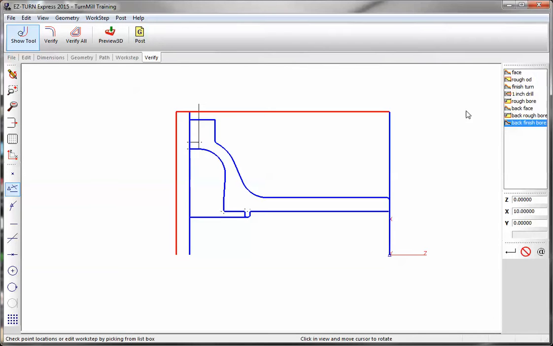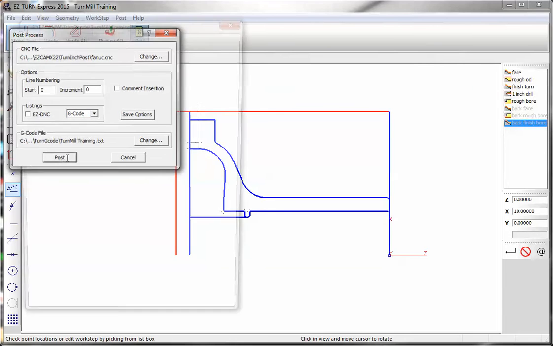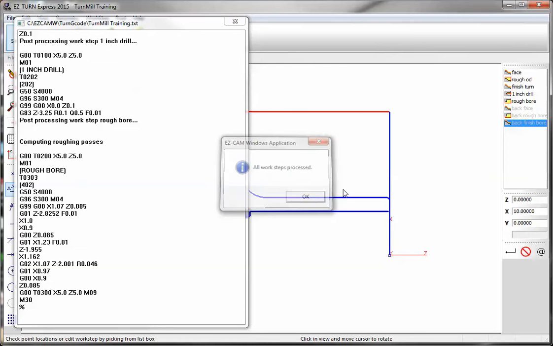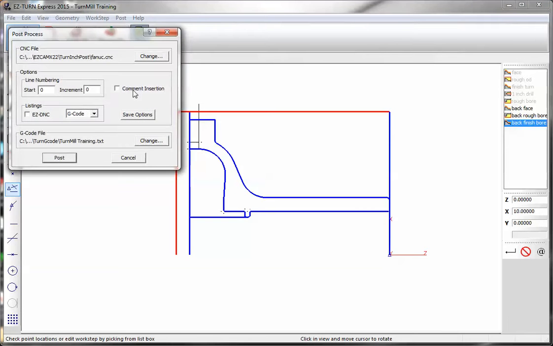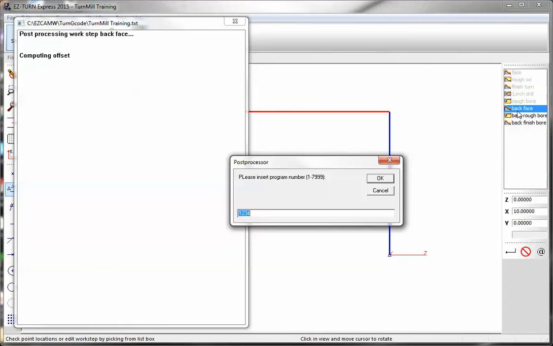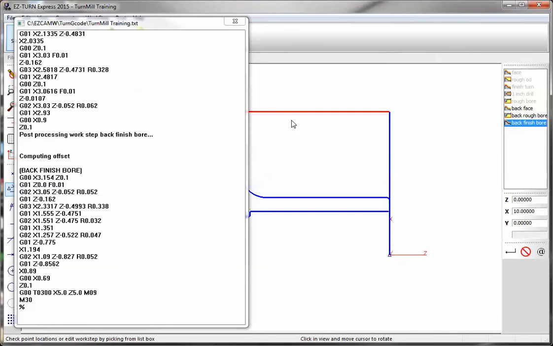Now if I want to post my G-code, I would turn off the back operations, hit post. I'm just going to show the G-code, save that. So as you can see, we posted the first 5 operations. Then we turn these off by right mouse clicking on them. Turn on the back operations, and when I hit post, you can see it scroll through as you hit post, and now it did the back operations.